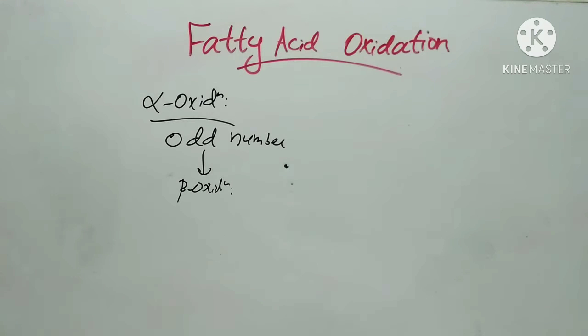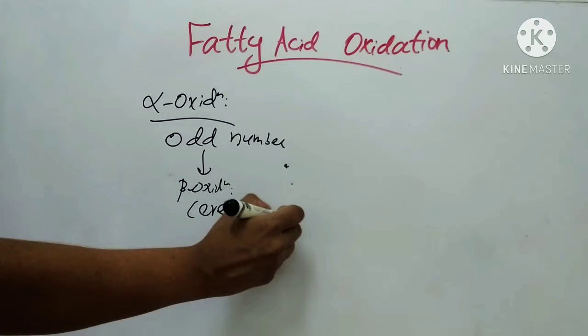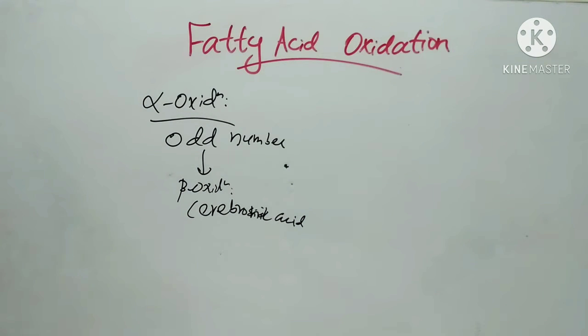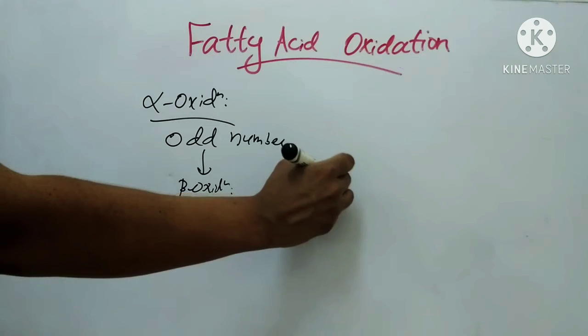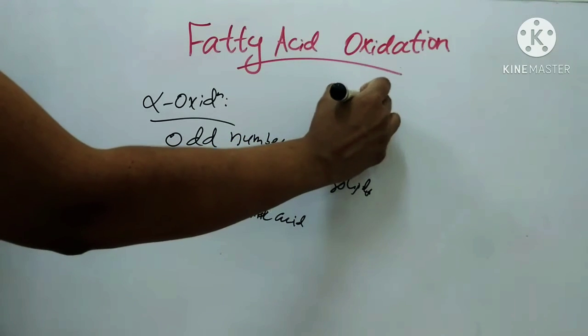In the body, alpha oxidation serves to synthesize alpha hydroxy fatty acids like cerebronic acid of brain cerebrosides and sulfatides. Then it serves to form odd carbon long chain fatty acids required in brain sphingolipids. It also helps to oxidize phytanic acid.